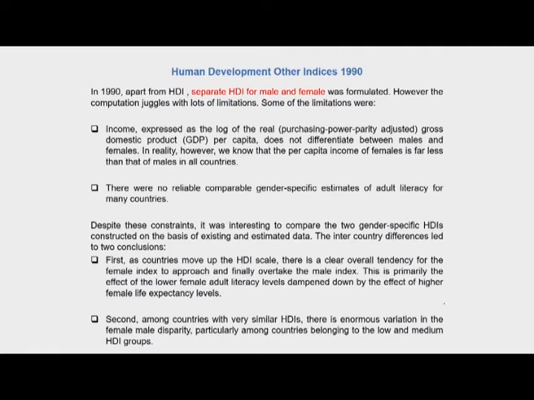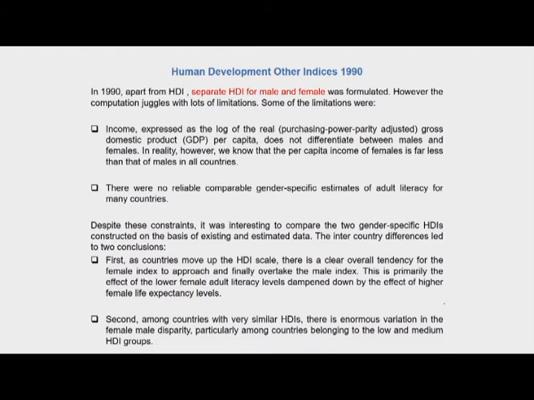Because separate incomes for men and women were not available, the average income that was available was taken as a proxy for calculation of HDI for both men and women. So as is being shown on your slide, income, which was expressed as the log of the real gross domestic product per capita, did not differentiate between males and females, and in reality we know that the per capita income of females is far less than that of males in all countries.